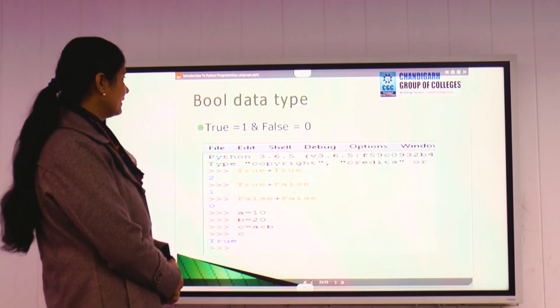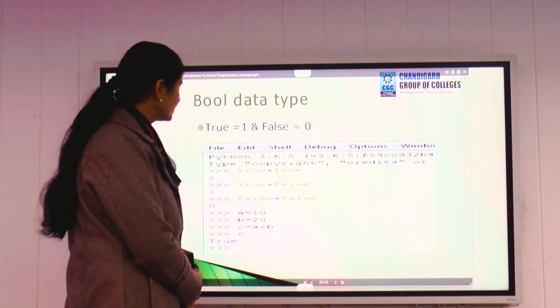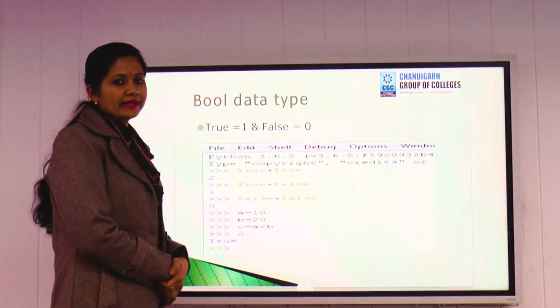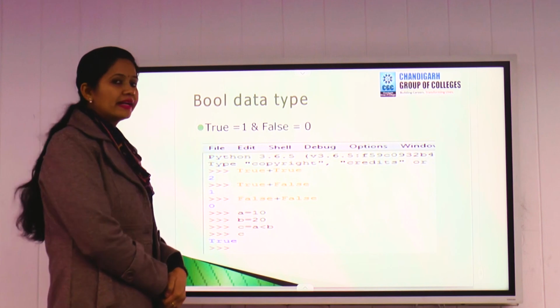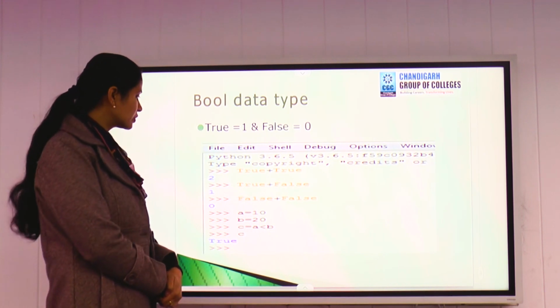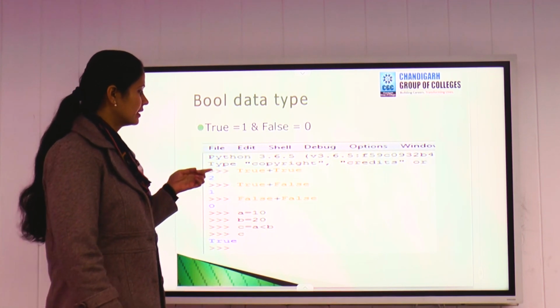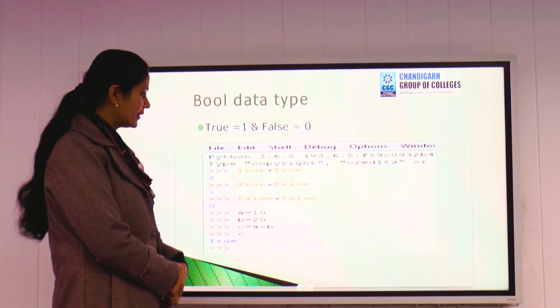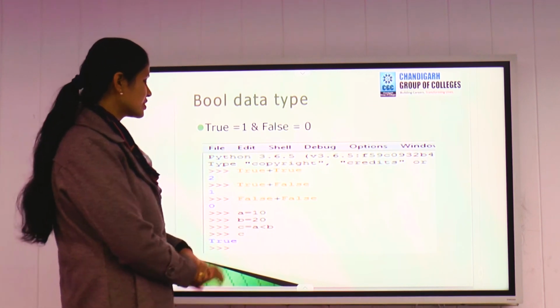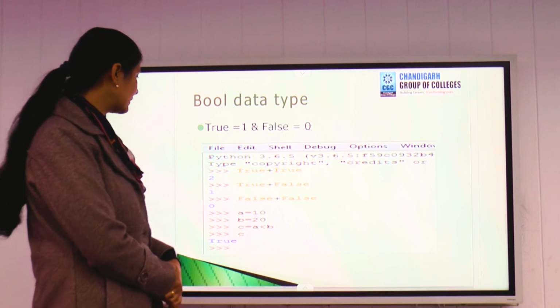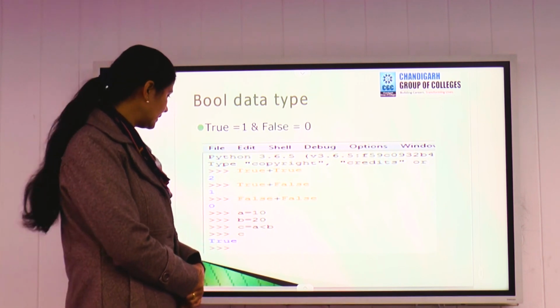This is another example of Boolean data types. For true, we take the value 1, and for false, we take the value 0. Suppose after the cursor, in interactive mode, you enter true plus true. Once you press enter, you will get the result 2, right?